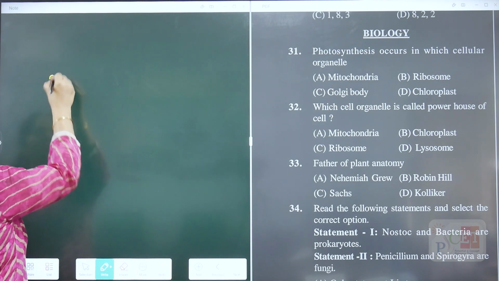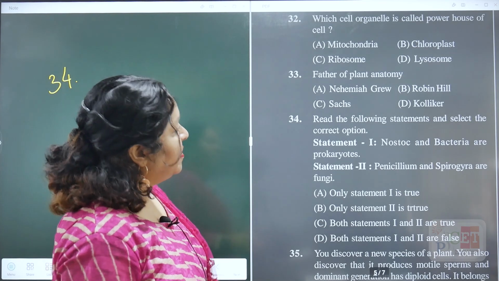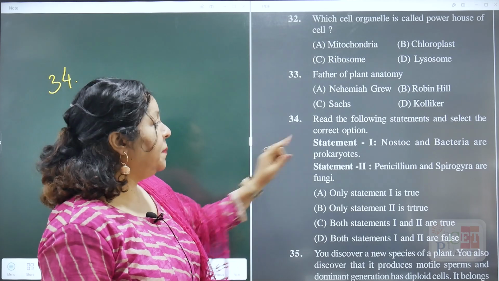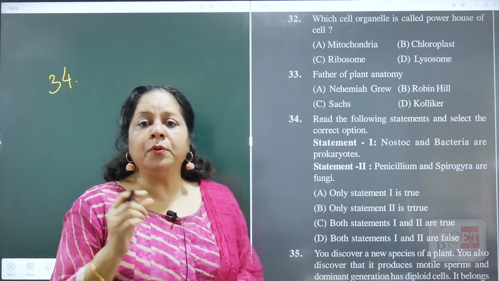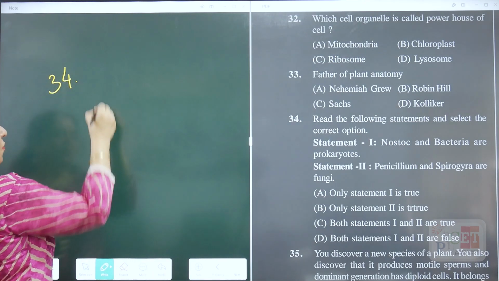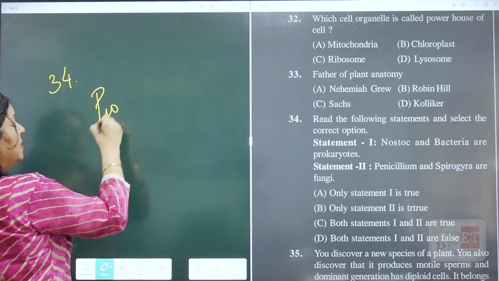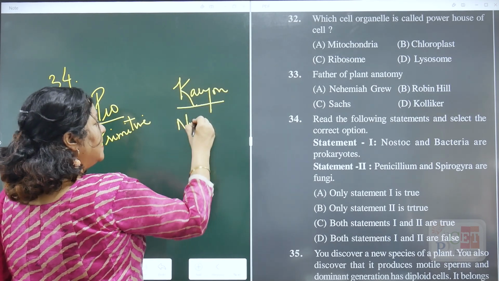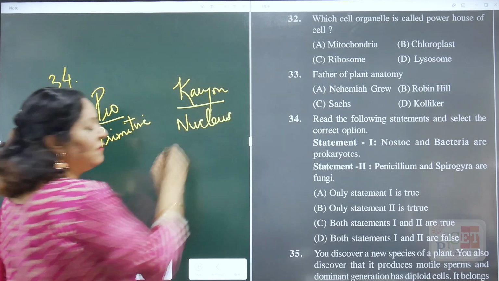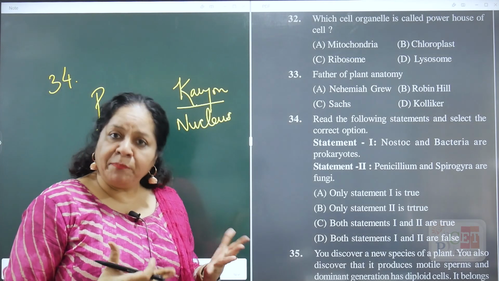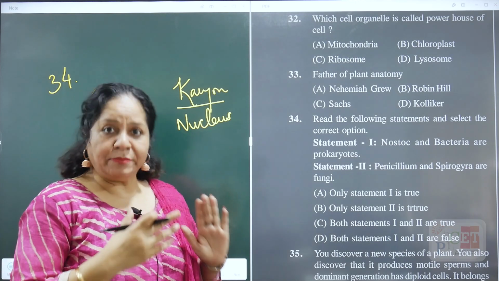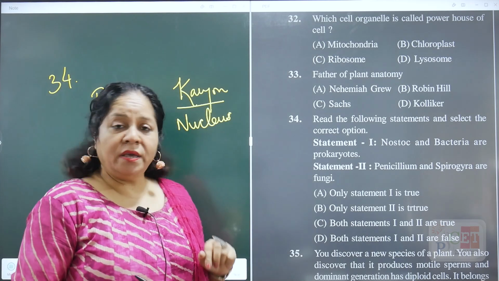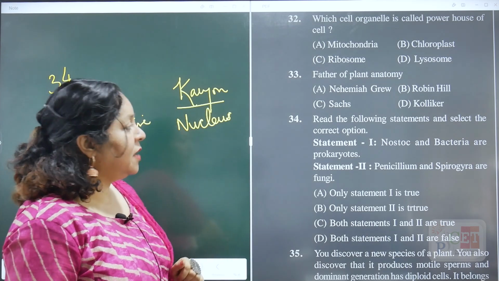Let's talk about question number 34. Read the following statements and select the correct option. अब सुनिए इसको. Statement 1: Nostoc bacteria are prokaryotes. I hope everybody is aware that pro means primitive, karyon means nucleus. That means the organisms have a primitive nucleus, not a well developed nucleus, and cell organelles, double membrane are absent. Nostoc and Anabaena, both of these are prokaryotes. Nostoc is a cyanobacteria. So statement 1 is correct.